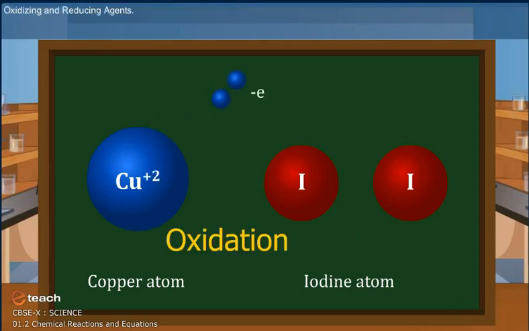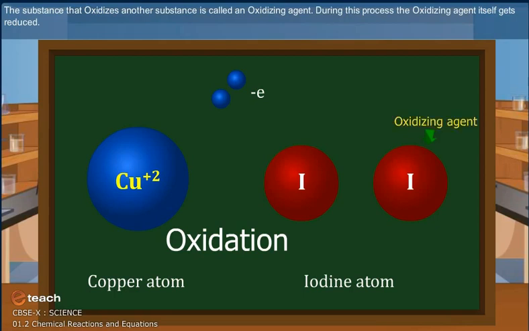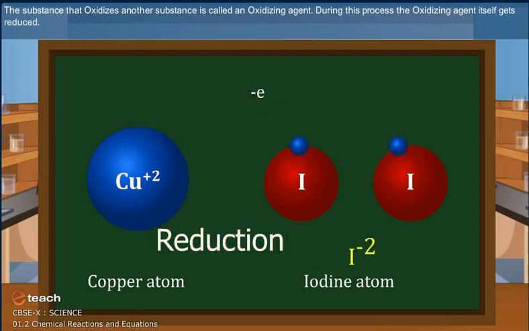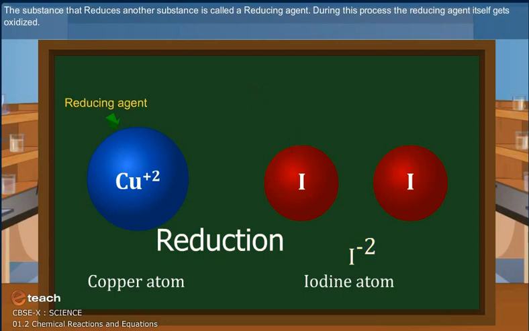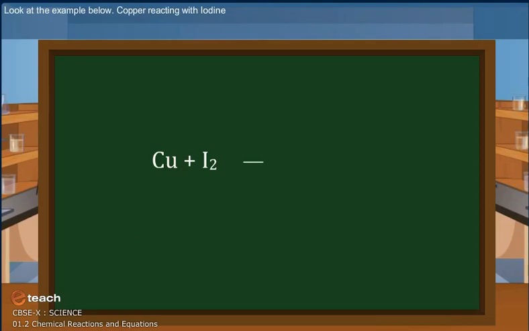Oxidizing and reducing agents. The substance that oxidizes other substance is called oxidizing agent. During the process, the oxidizing agent itself gets reduced. The substance that reduces other substance is called reducing agent. During the process, the reducing agent itself gets oxidized. Look at the example above.